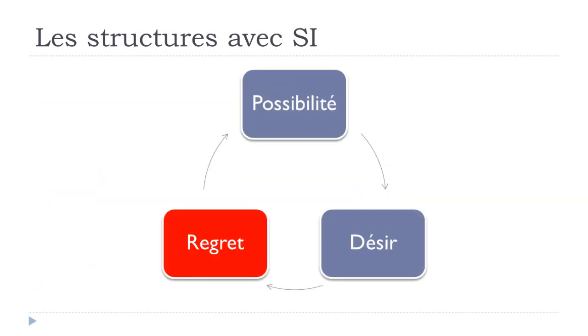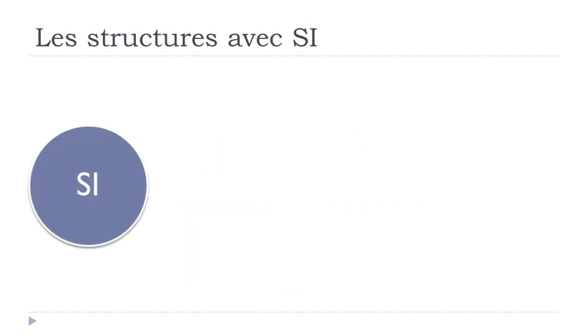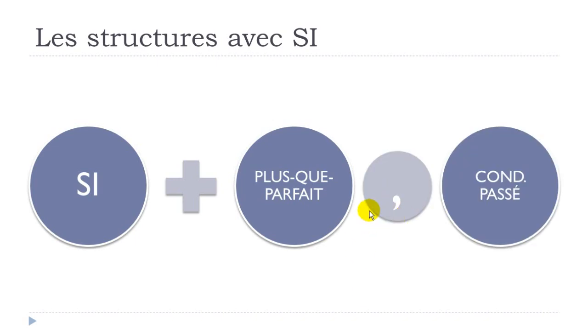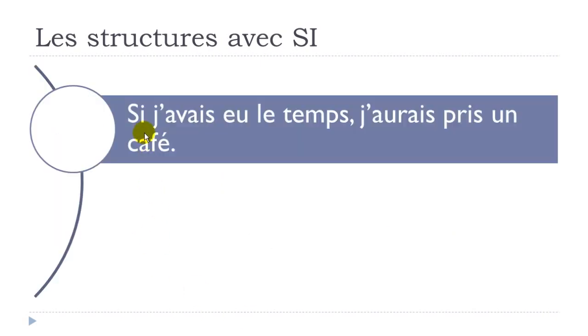Okay, and the last one, le regret. And only if we want to express this regret concept, then we will start with si, and it should be followed by le plus que parfait, and after that you will put the conditionnel passé. So this structure is really when you regret something. So it's over now. It's not possible to change anything because it's in the past, okay? But then, let's see one example. Si j'avais eu le temps, j'aurais pris un café.